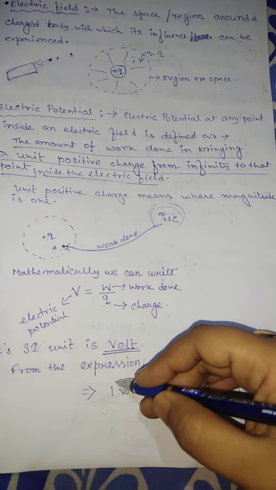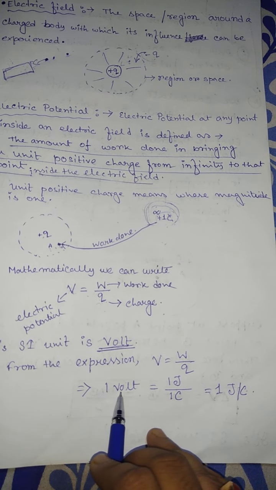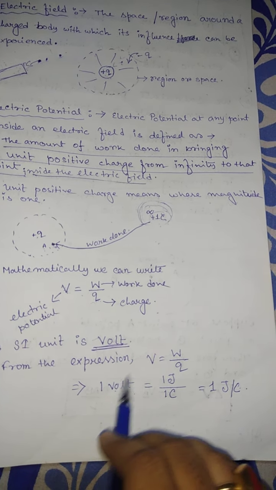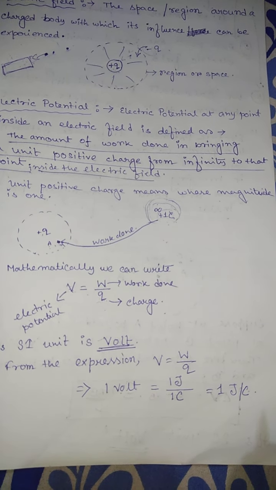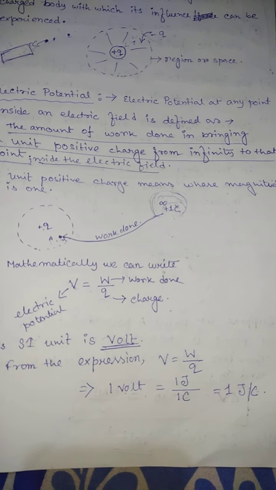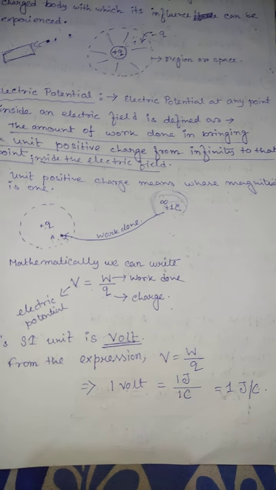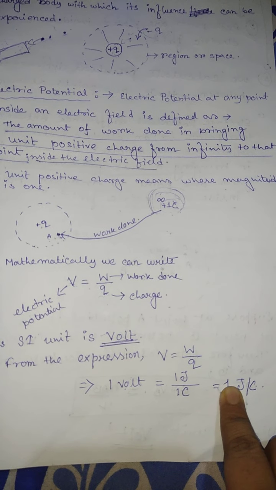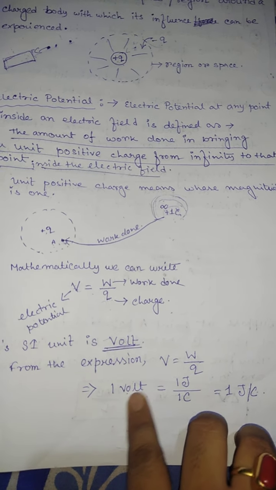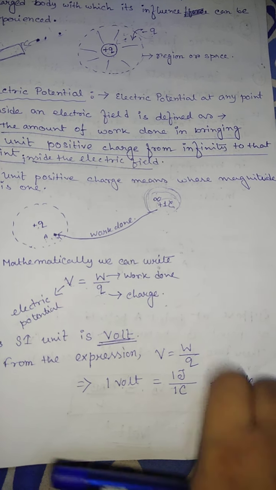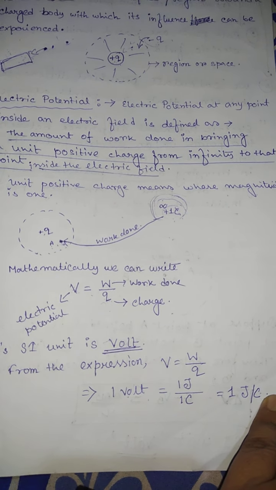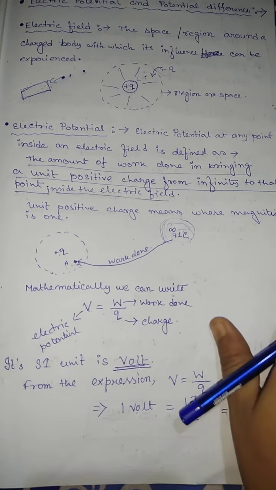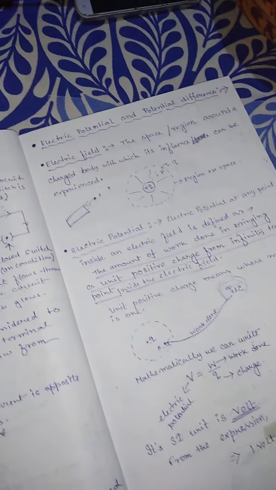So when we solve any numerical, if potential is given and charge is given, we find out the work done. Keep in mind that whatever value of work done we find after calculation, its unit must be joule. So 1 volt means work done in joule and charge in coulomb. 1 joule per coulomb equals 1 volt. Clear? Now let's talk about electric potential difference.